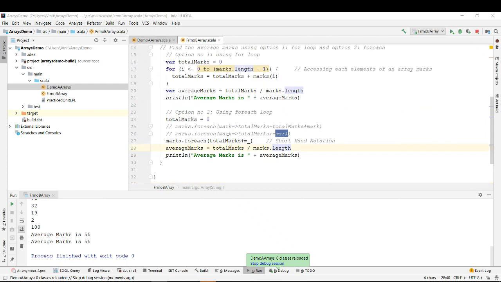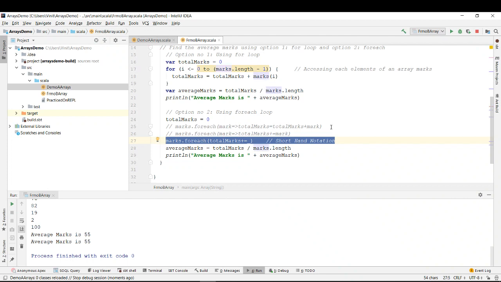So what I've done is basically I've removed mark from both sides. I've removed this arrow and equal to sign, and just replaced it with underscore, right? So you can do it this way, or this way, or this way. This is where if a person doesn't know a programming language and directly starts to go to work, he will just get in trouble, right? He won't understand reading such kinds of code.